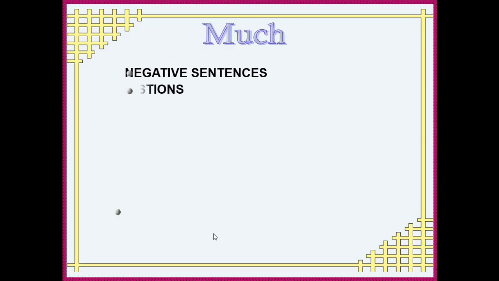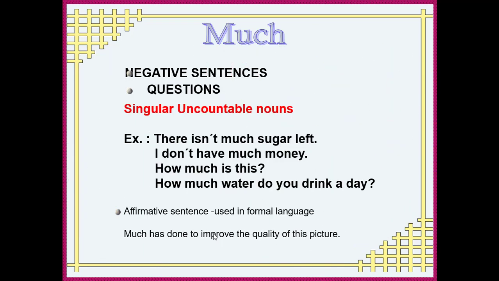Great. Go to much. We use much in negative sentences and questions. With singular or plural, who can tell me? Great, with singular. Singular and uncountable nouns. There isn't much sugar left. Take care of is. Because it is uncountable, we treat it as if it's singular, exactly singular. Okay? So uncountable means it is singular. There isn't much sugar. Don't say there aren't.